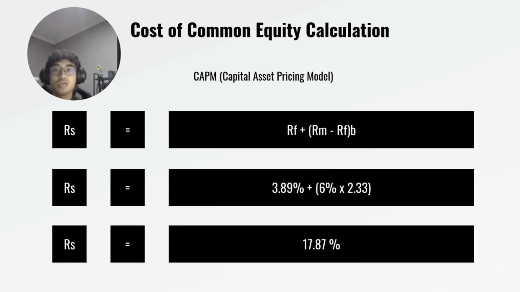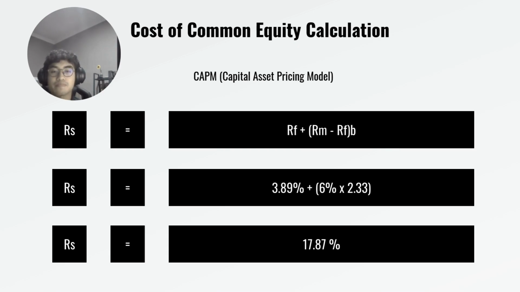Next, for our WACC calculation, we need to find the cost of common equity. For this company, we cannot use the discounted dividend model because the growth of the dividend is not constant. So we use the CAPM method, the capital asset pricing model, to find our common cost of equity. For the risk-free rate, we get 3.89%, plus the 6% market risk premium times the beta, which is 2.33. We get the common cost of equity, which is